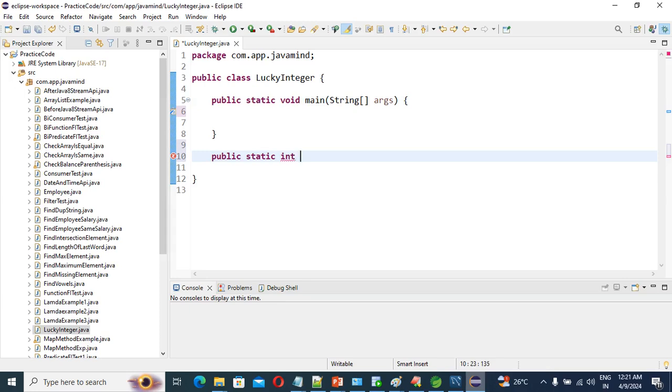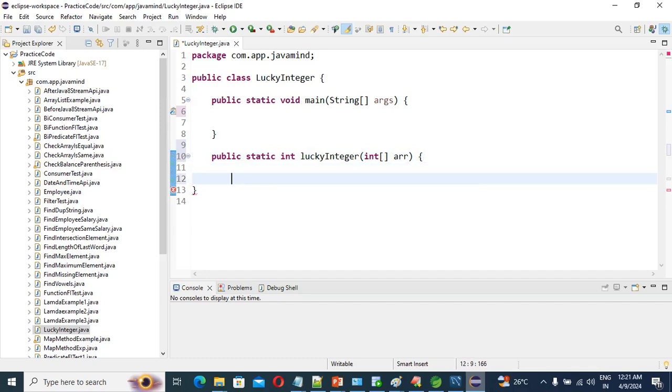Then guys, just put method name is lucky integer, and guys this method expects an integer array, right? Integer array. So this thing we have done, okay? So we have created one method and, as expected, we have taken the integer array, okay? Done.